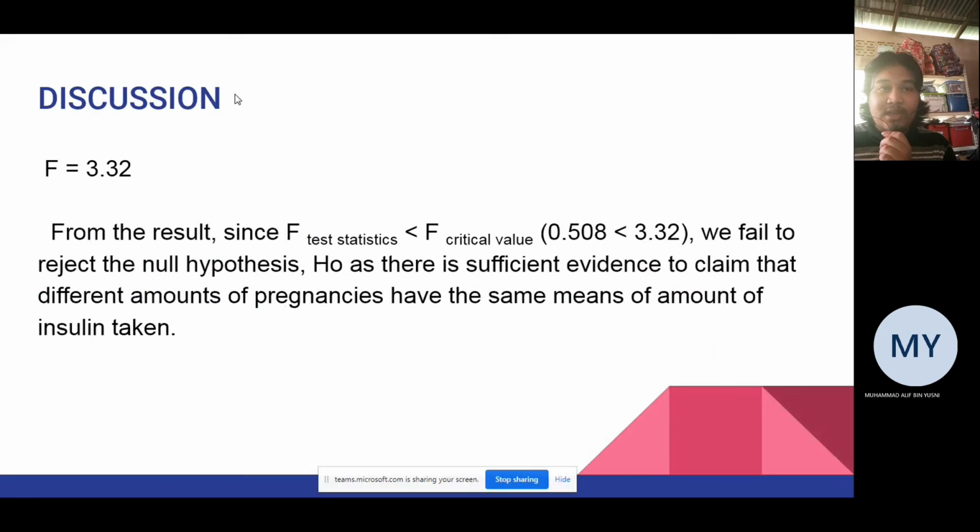So from the result, since the F test statistic is smaller than the F critical value, we fail to reject the null hypothesis, as there is sufficient evidence to claim that the different numbers of pregnancies have the same mean amount of insulin taken, right?